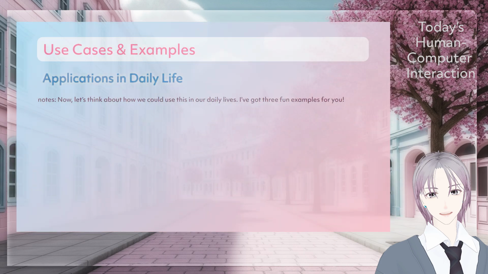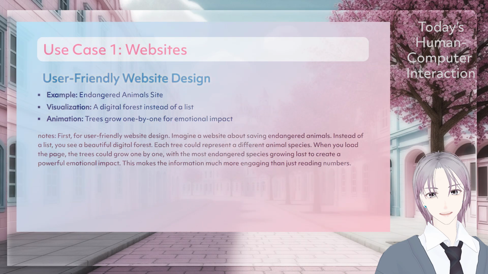Now let's think about how we could use this in our daily lives. I've got three fun examples for you. First, for user-friendly website design. Imagine a website about saving endangered animals. Instead of a list, you see a beautiful digital forest. Each tree could represent a different animal species. When you load the page, the trees could grow one by one, with the most endangered species growing last to create a powerful emotional impact. This makes the information much more engaging than just reading numbers.